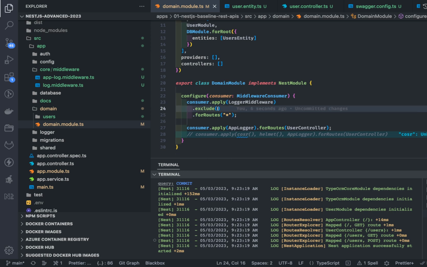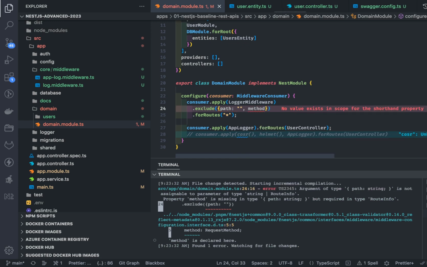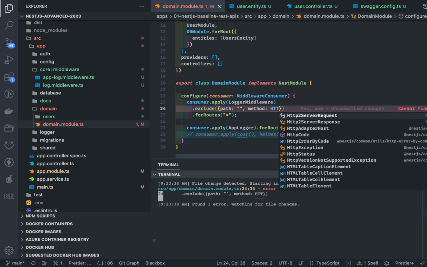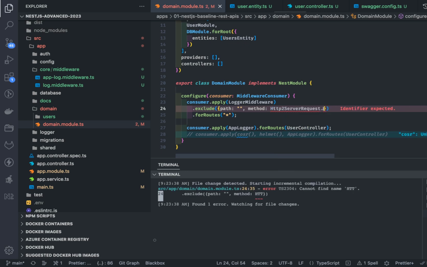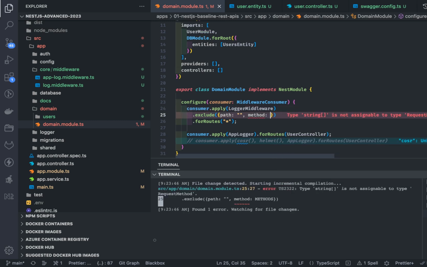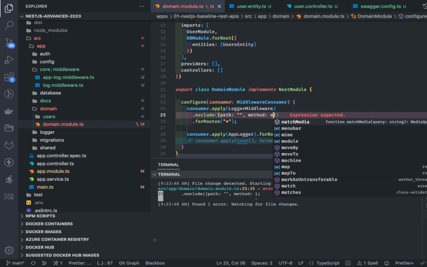So here in the exclusion, you can specify the path and the method. I think this contains the path and the method, which is the HTTP method. I think this is RequestMethod dot, sorry, how can I get the methods?